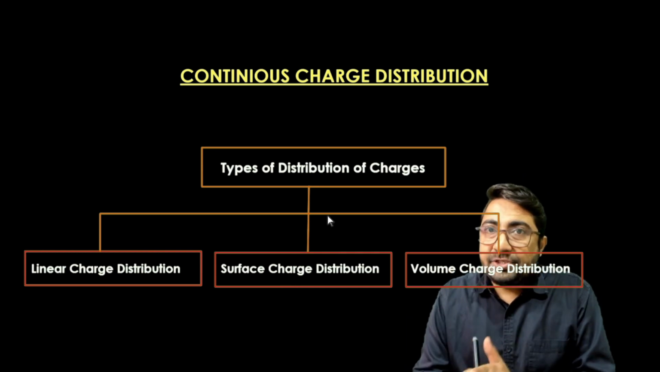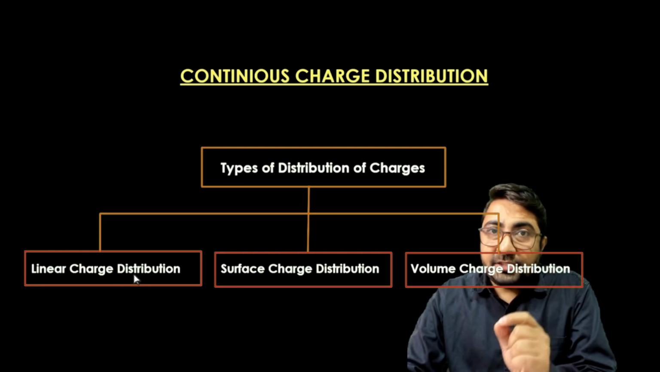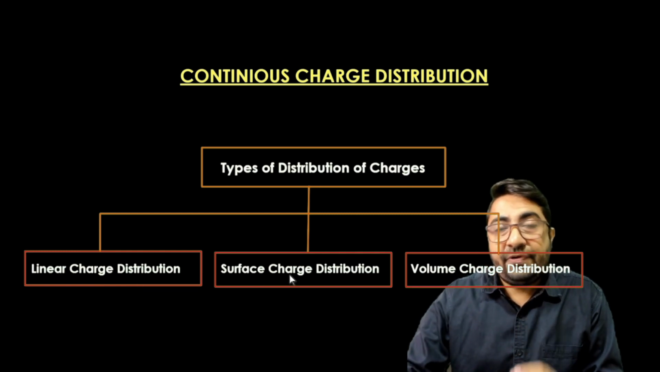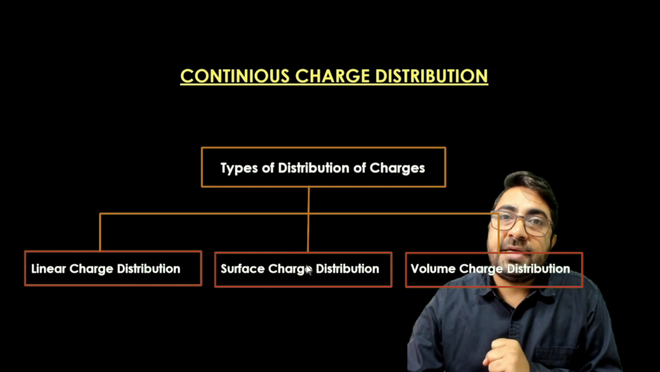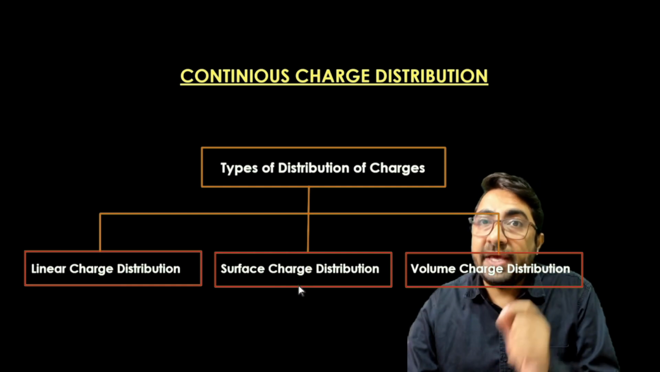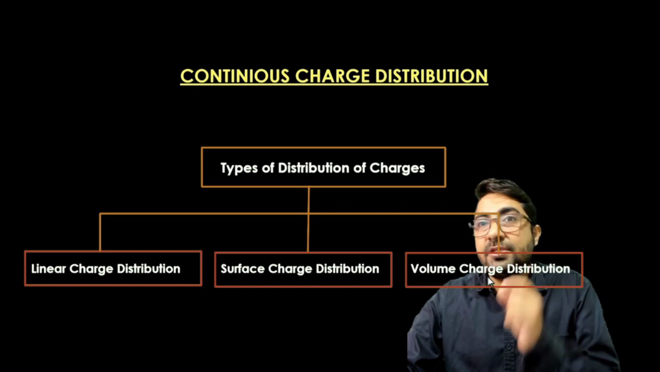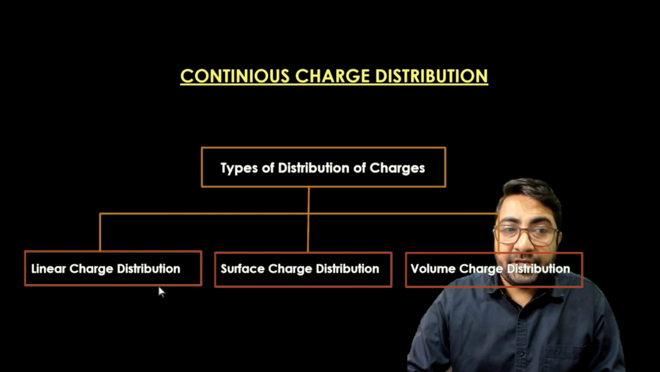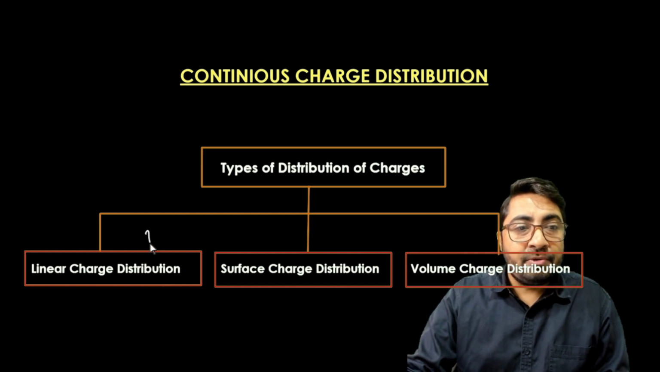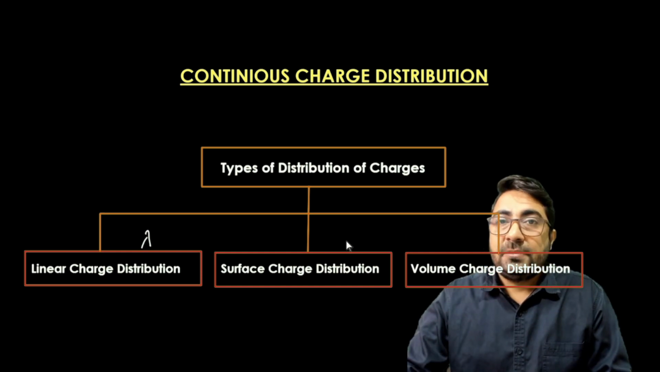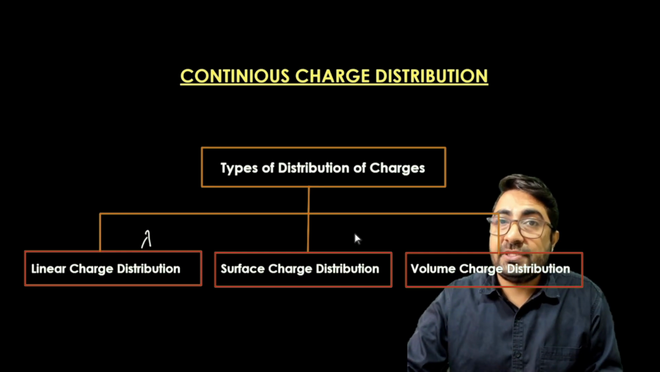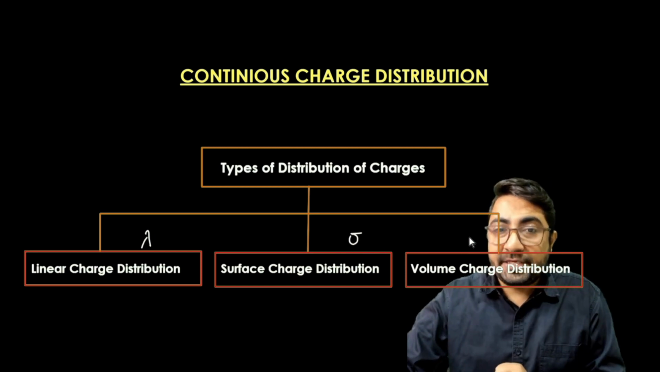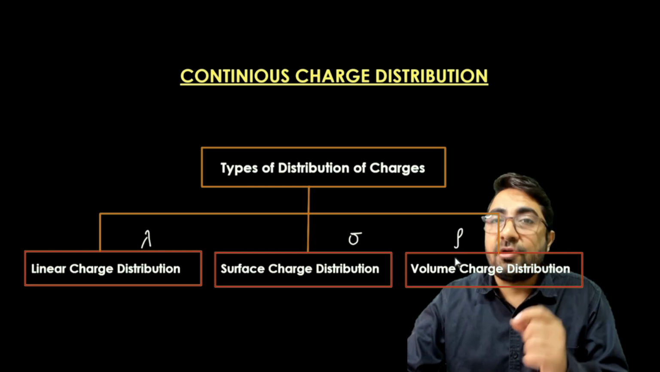Other names of these distributions of charge: the linear charge distribution is also known as the linear charge density. The surface charge distribution is also known as the surface charge density or areal charge density. The volume charge distribution is also called the volumetric charge density. The linear charge density is denoted by the Greek letter lambda. The surface charge density is denoted by the letter sigma, and the volumetric charge density is denoted by the Greek letter rho.